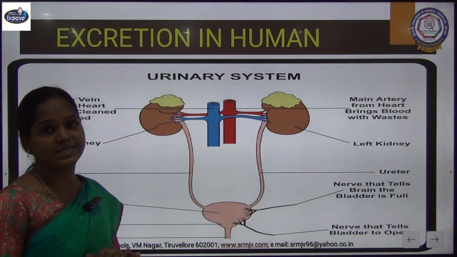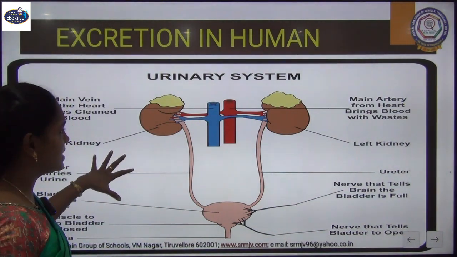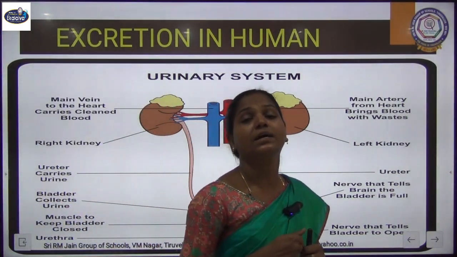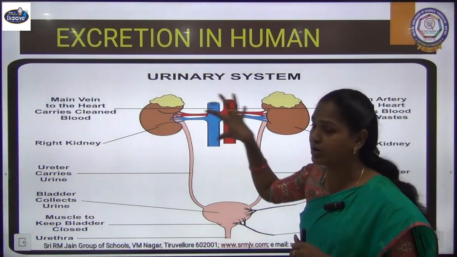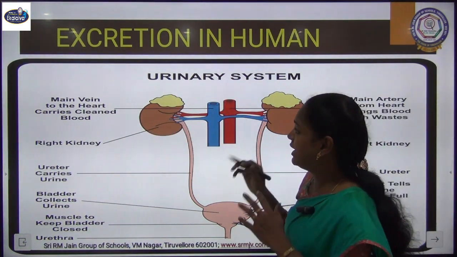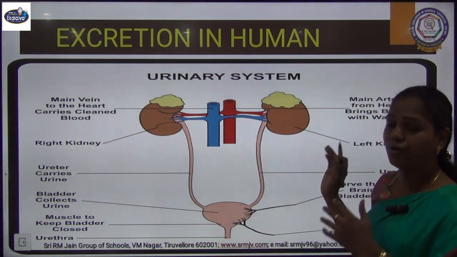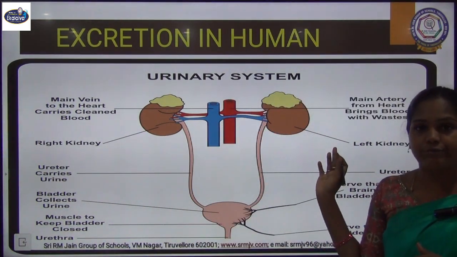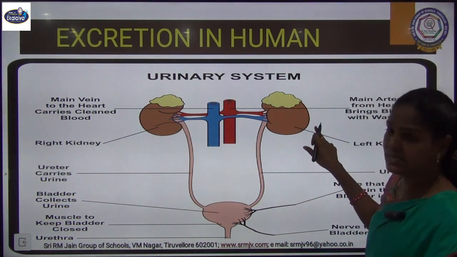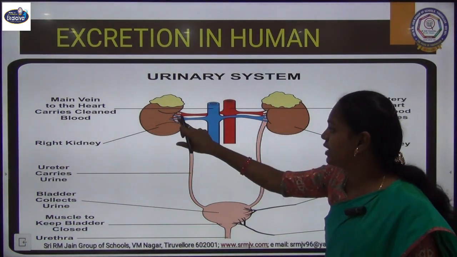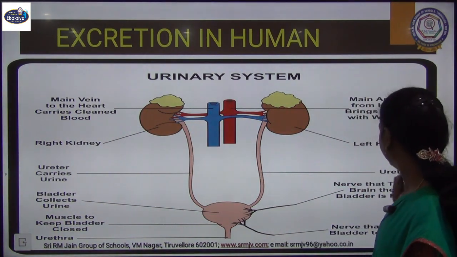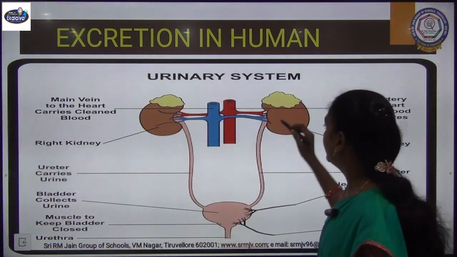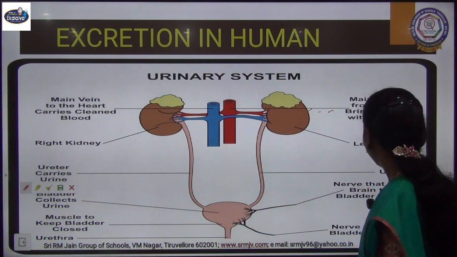So this is our excretory system. As I told you, it consists of a pair of kidneys, fist-sized and kidney-shaped organs. We have a left kidney and a right kidney. You know that the one on your left is our right kidney, and the one on your right is our left kidney. So we have a pair of kidneys and a pair of ureters. This is our ureter, and then we have the bladder.